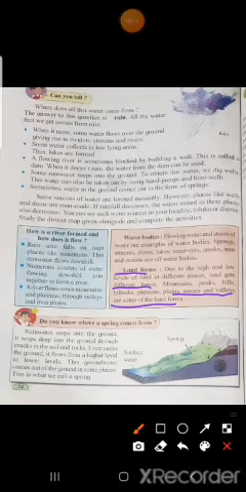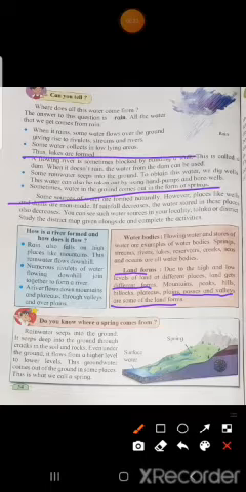Means what, children? High and low level. This is land. Have you seen that land is always straight? No. Sometimes it is high, sometimes low. Yes or no? So due to this high and low, the land gets different forms. Means its formation is different at different places. So there are different landforms.